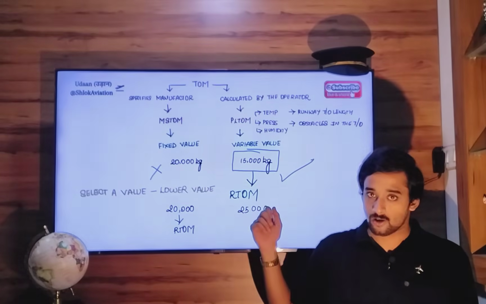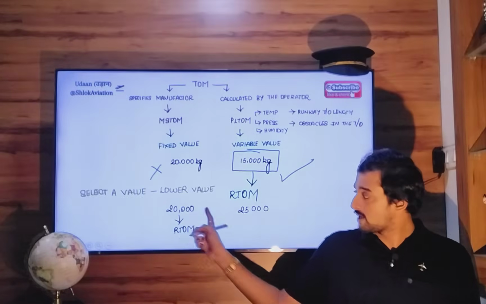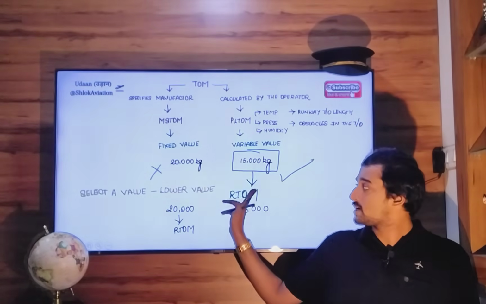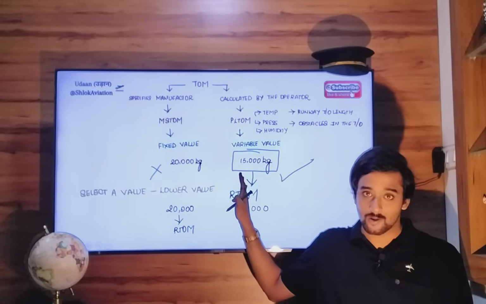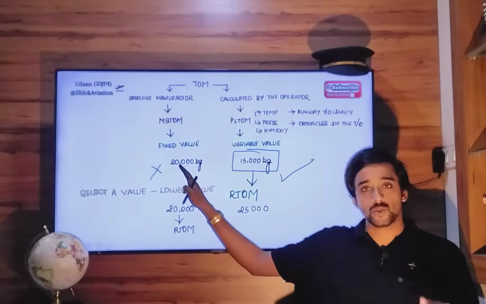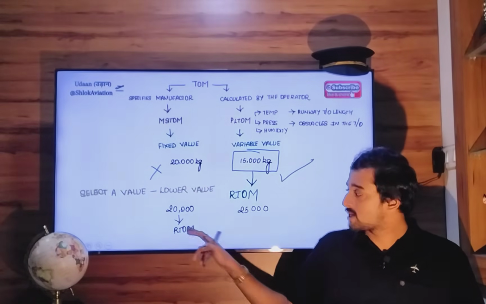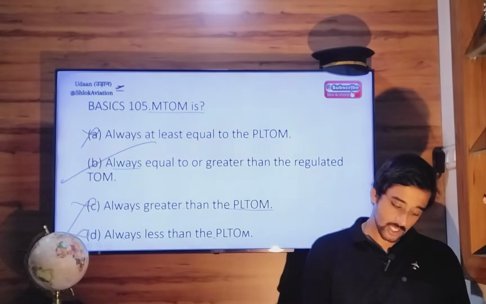So the correct option: it can be equal to regulated takeoff mass, like here. If it's not equal to that, it will be greater than regulated takeoff mass. Like here, regulated takeoff mass was 15,000 and structural takeoff mass was 20. So it is more than 15. So there are only two possibilities, equal to it or greater than it, right? So option Bravo.